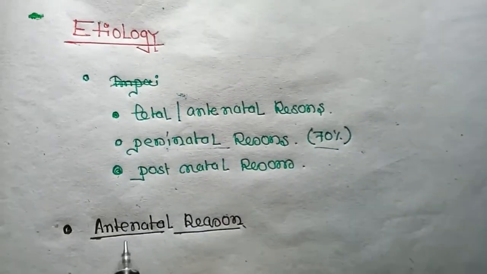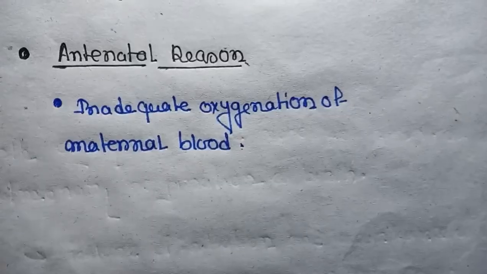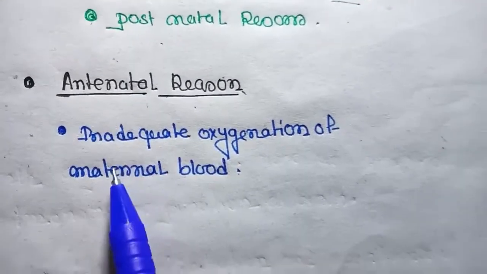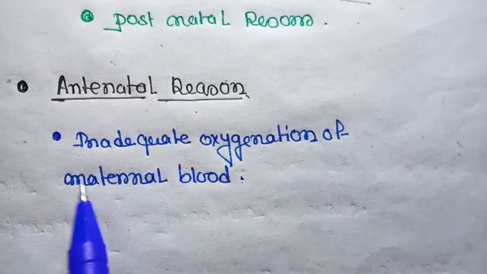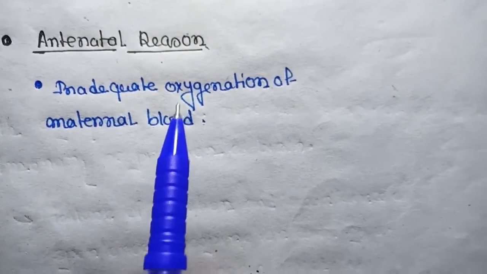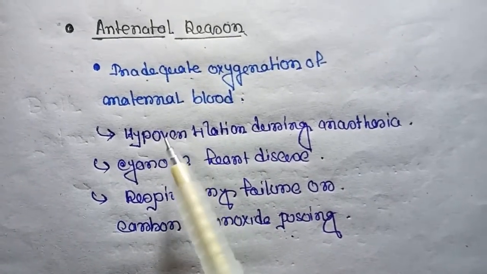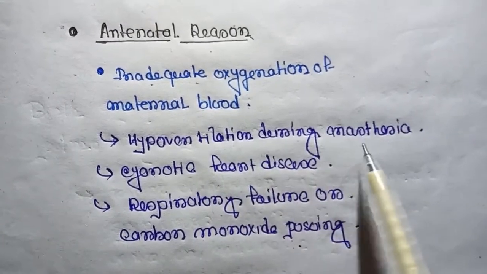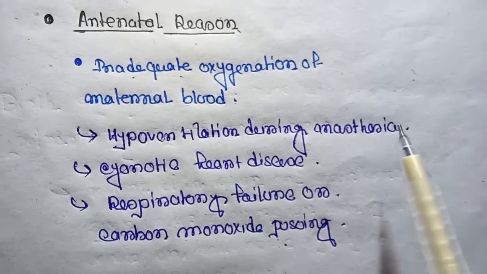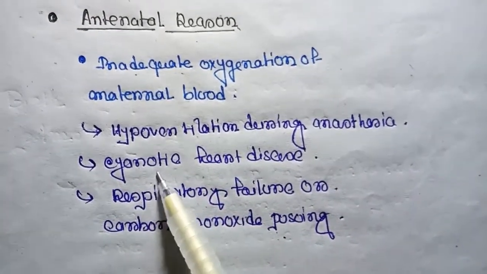At first, we talk about antenatal reasons. Birth asphyxia can be caused by antenatal reasons due to inadequate oxygenation of maternal blood. That means the maternal blood does not have adequate oxygen. This occurs by hypoventilation during anesthesia, that means during anesthesia, ventilation is not adequate. Second is cyanotic heart disease.